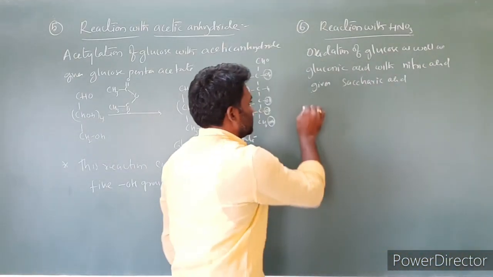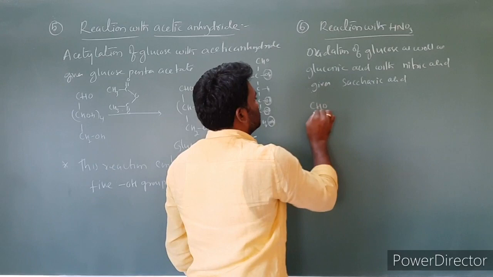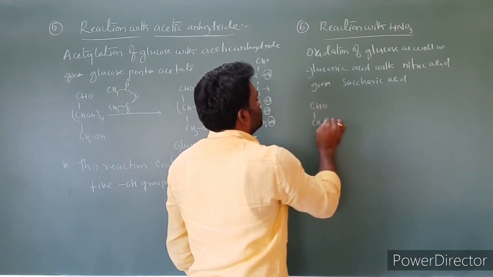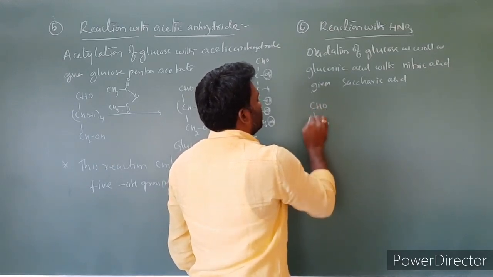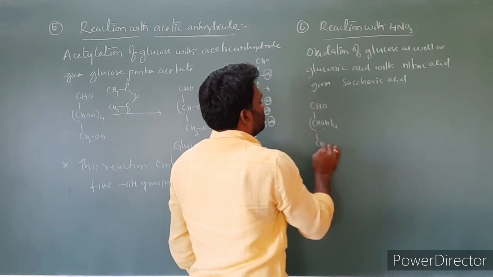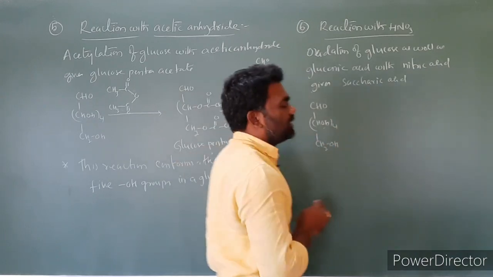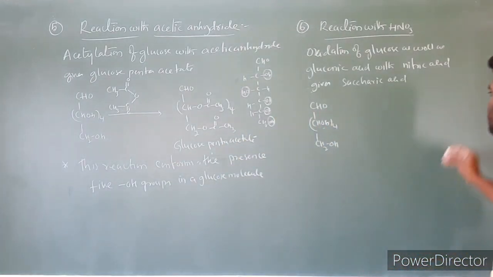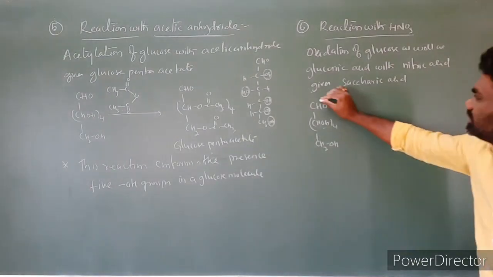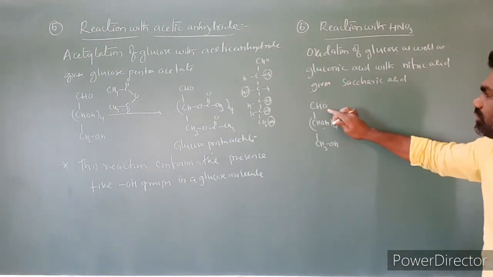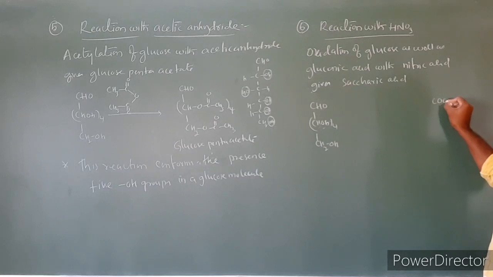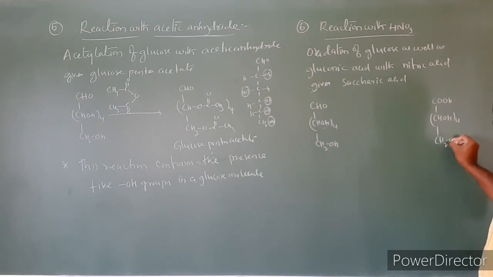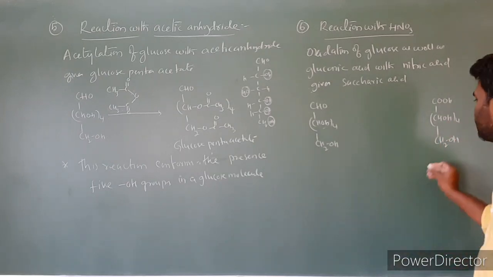So let us write the equation first. I am taking glucose: CHO, CHOH taken 4 times, CH2OH. On one side I am taking glucose and on the other side gluconic acid, where the CHO group converts into the COOH group, CHOH taken 4 times, CH2OH. This is gluconic acid.